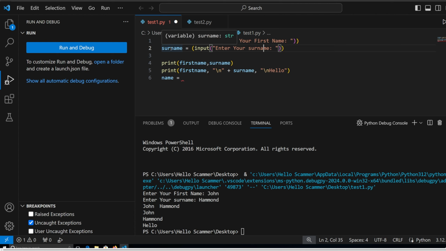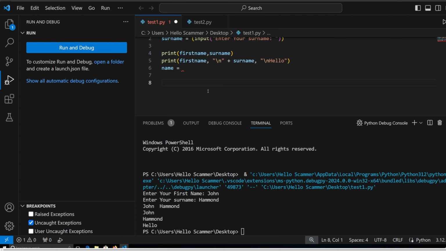Also, as you can see, it says variable surname equals string. String is text. For example, your address would be a string, right? There's also integer and float. Basically, string is anything like the address, for example. Your number, for example, one number, is different. Let's do this, I'll show you guys.